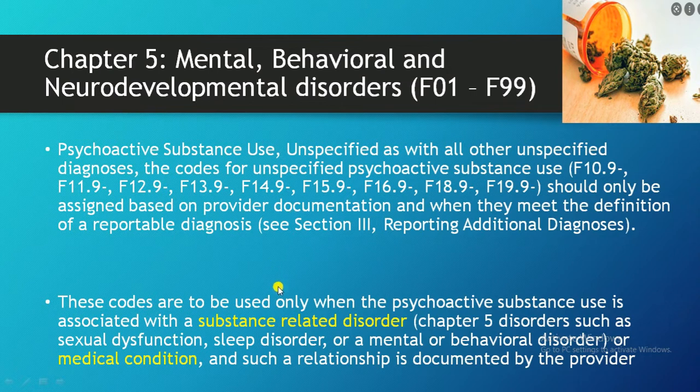Then only can we assign psychoactive substance use unspecified with a particular reportable diagnosis. These codes are to be used when the psychoactive substance use is associated with related disorders. What are those Chapter 5 disorders? Sexual dysfunction, sleep disorder, mental or behavior disorder, or any other mental condition.